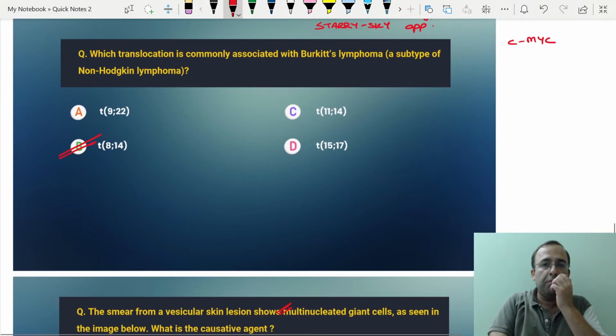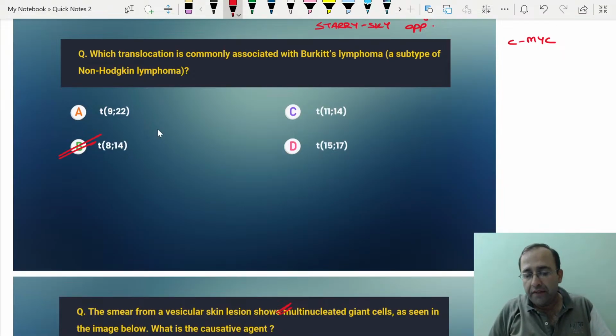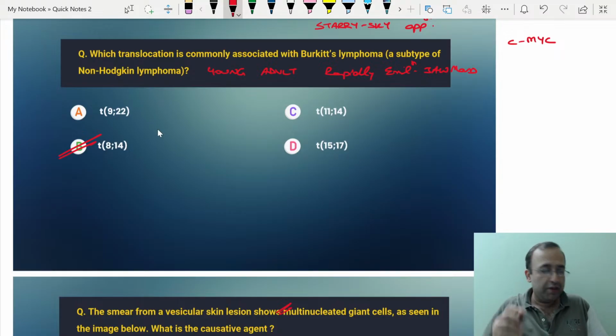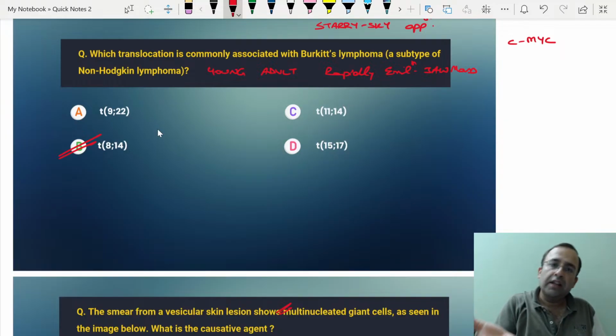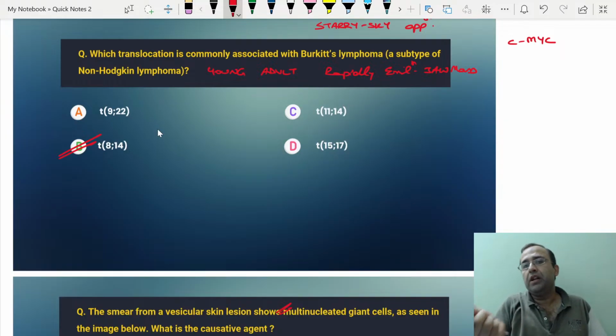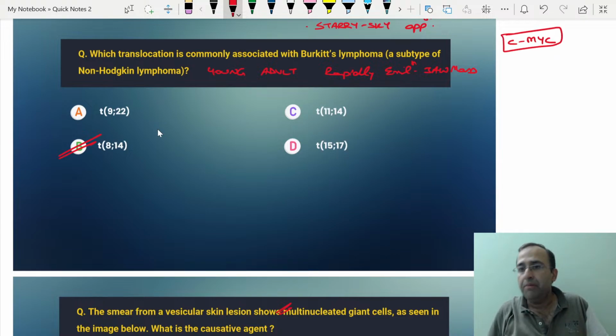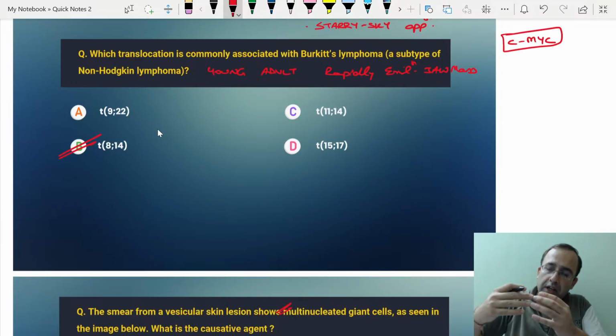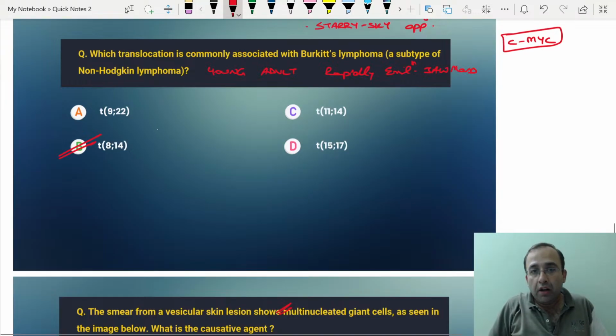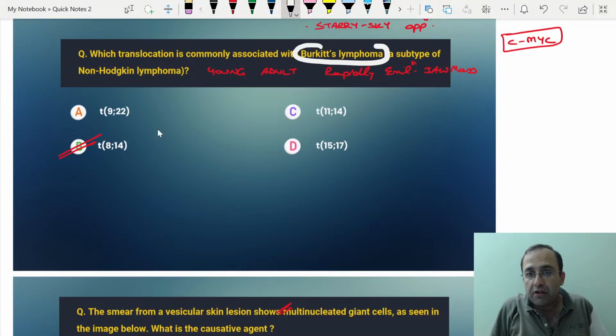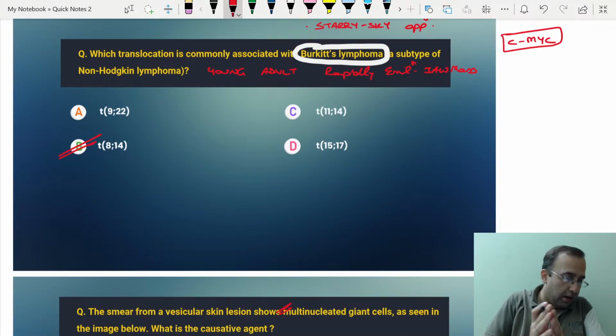I 100% agree that instead of Burkitt's lymphoma, the 4-line question could be this: the examiner can give you a history of a young adult presenting to OPD with a rapidly enlarging jaw mass. Was such a history given which is not related to food intake? That is a case of Burkitt's lymphoma. Or the examiner can give that on histopathological examination, Starry sky appearance was seen, or it was associated with c-Myc, that is a proto-oncogene mutation. The examiner can give you 3-4 pointers in the question. The bottom line remains that it was a case of Burkitt's lymphoma, and in the end translocation was asked.